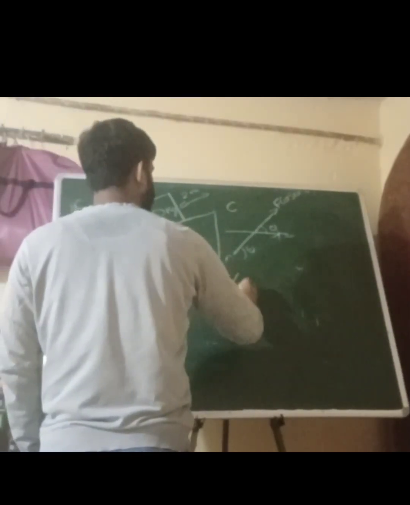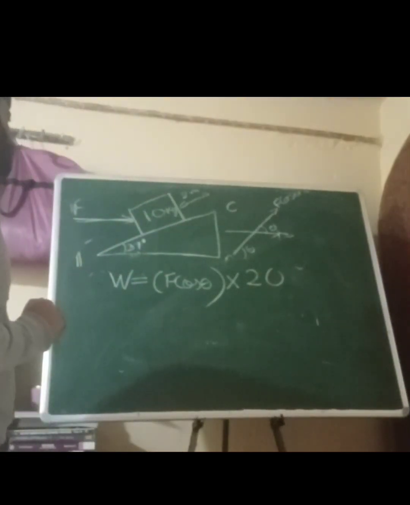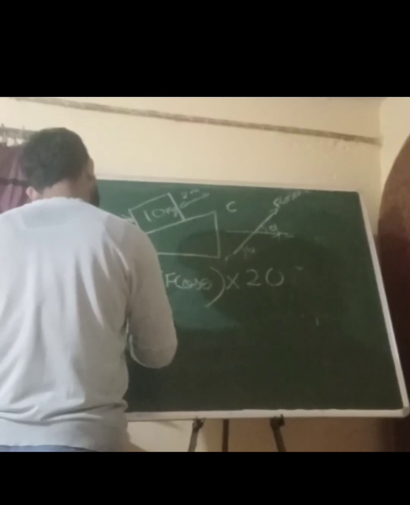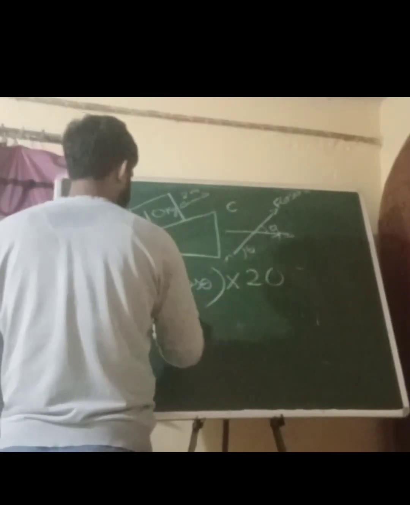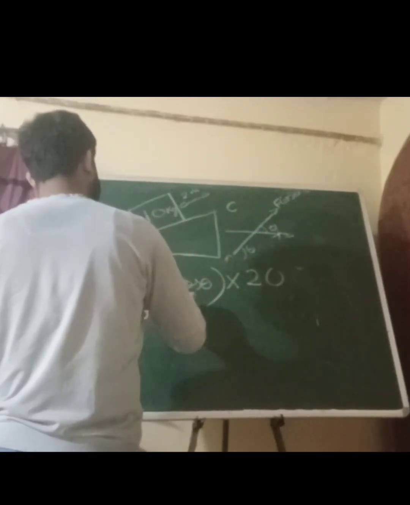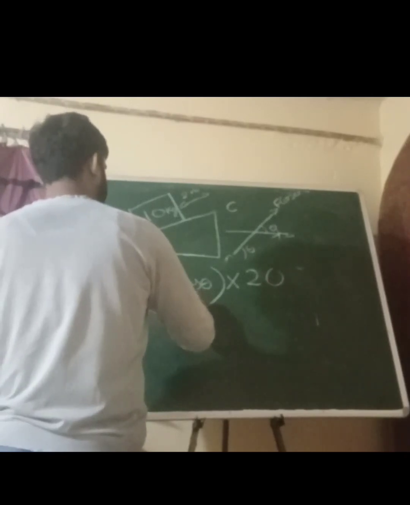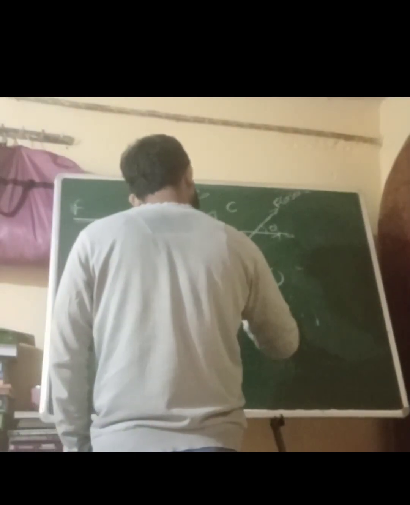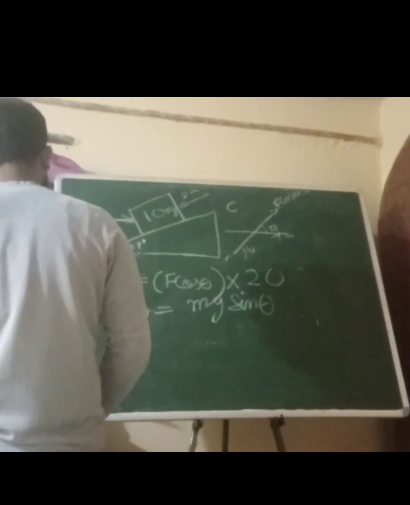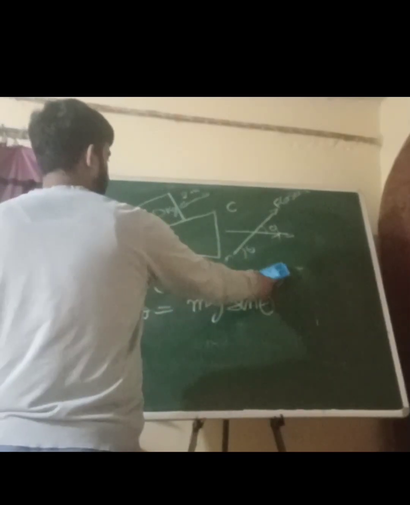So it is F cos theta into the displacement, that is 20. But here we can say that F cos theta is equal to mg sin theta, right? Let's not consider this one.